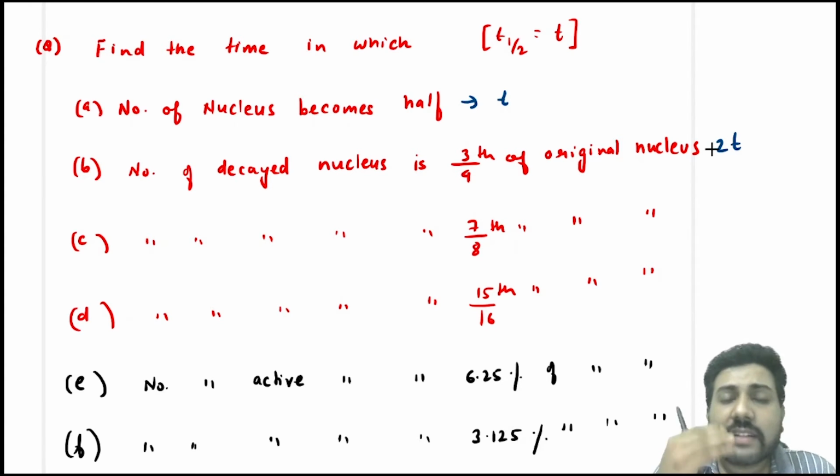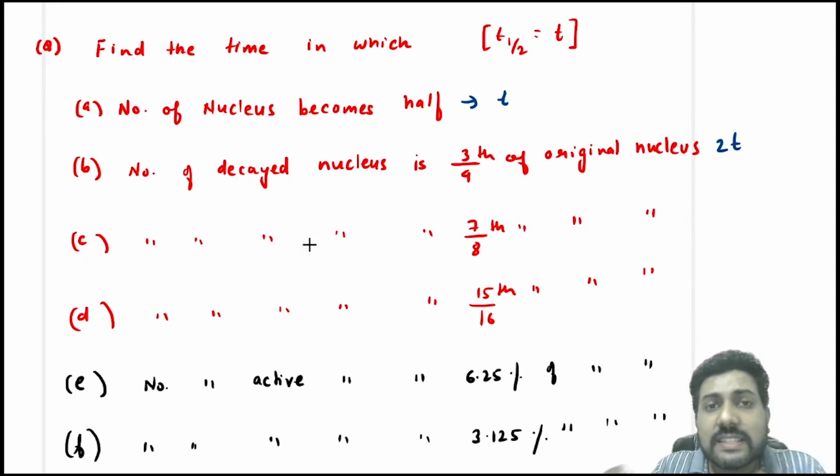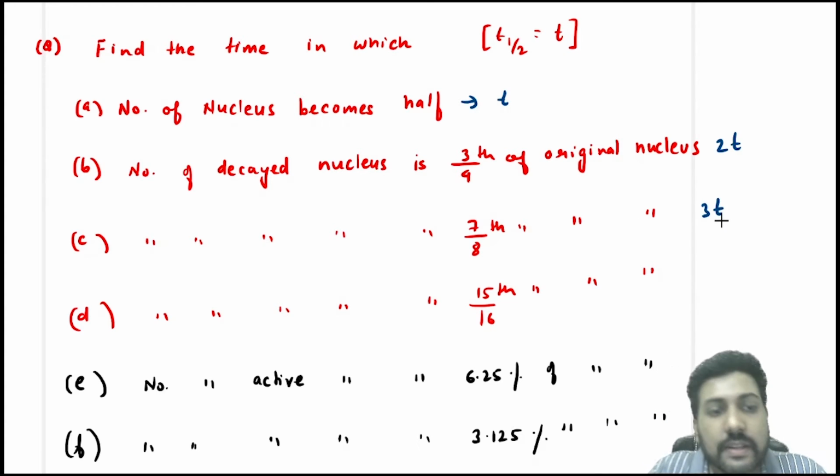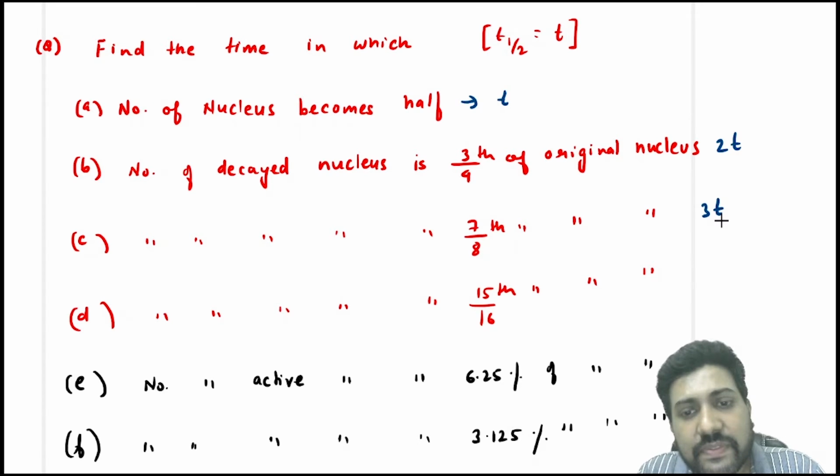Find the time when the number of decayed nucleus is 7/8 of the original nucleus. That means only 1/8 is left. 7/8 has decayed after 3 half-lives. Find the time after which 15/16 of the original nucleus has decayed, or 1/16 of the original nucleus is left. The answer will be 4 half-lives.